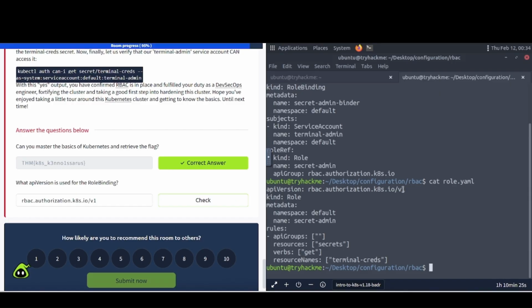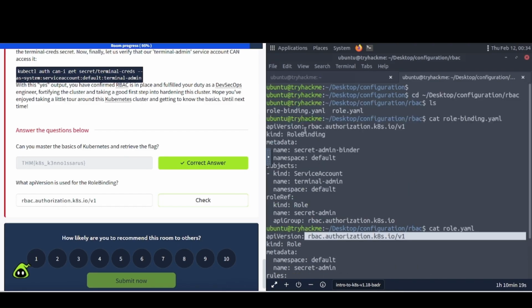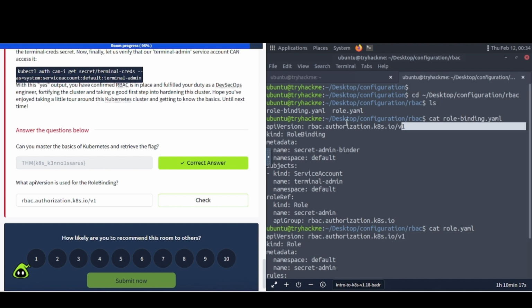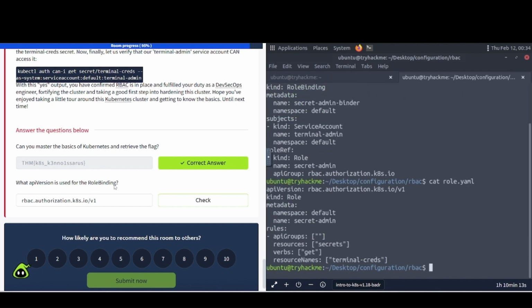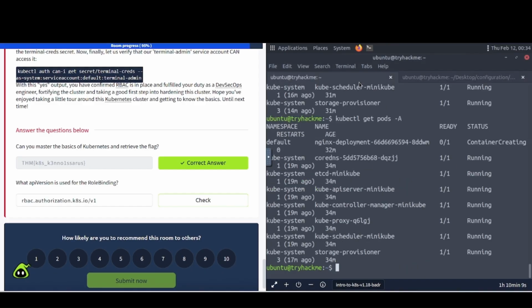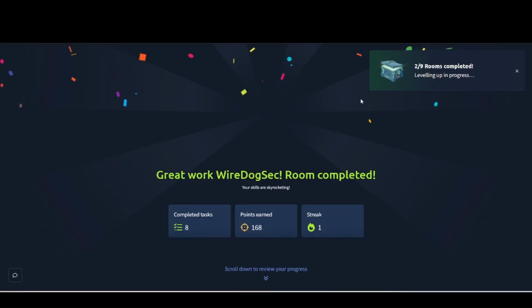We can actually see this one here in the cat role.yaml. So we can go ahead and just grab that, and we can see it in the other one as well. So both of these appear to have that in there. So we're at least able to get one of these without looking it up. But anyway, I'm going to check it one last time and see if it actually came up. No. Okay, anyway, so we are going to close this video out.